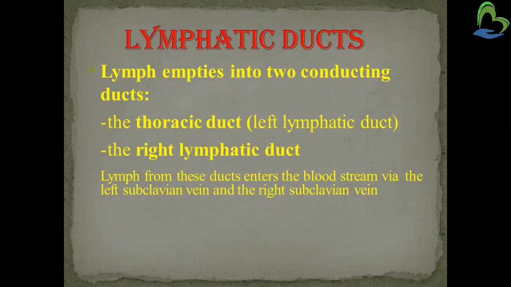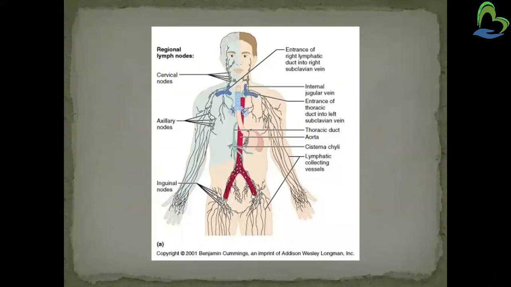Lymph from these ducts enters the bloodstream via the left subclavian vein and the right subclavian vein. You can see in the picture the right lymphatic duct entering the right subclavian vein, and the entrance of the thoracic duct into the left subclavian vein. And this is the thoracic duct.